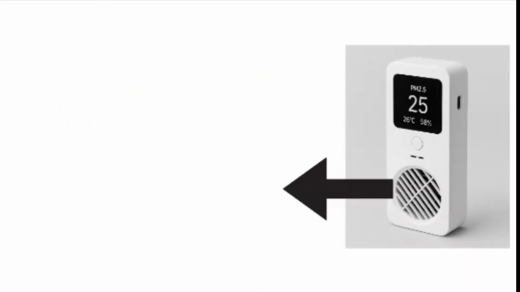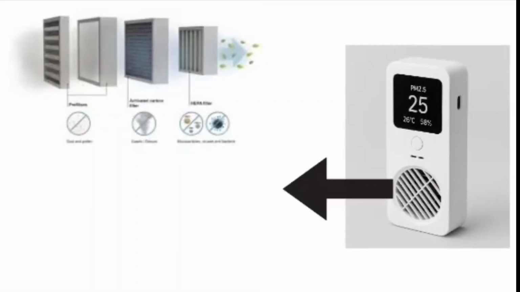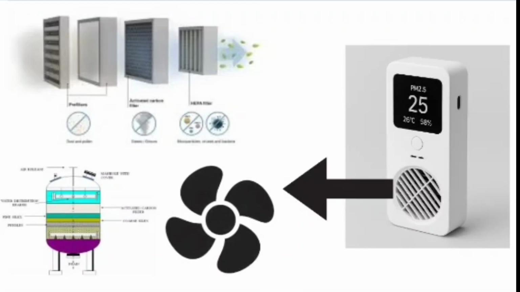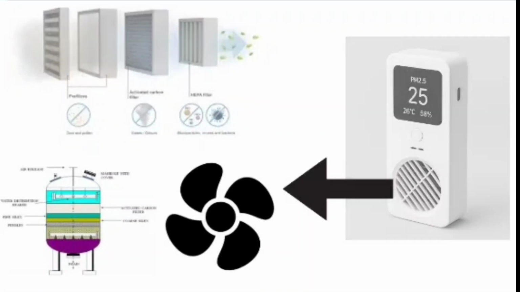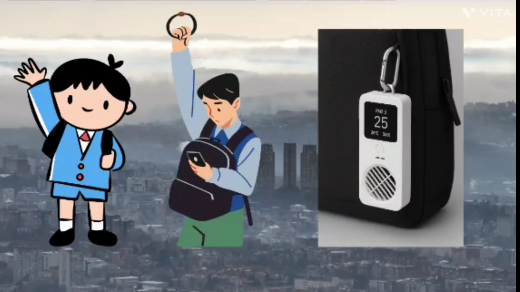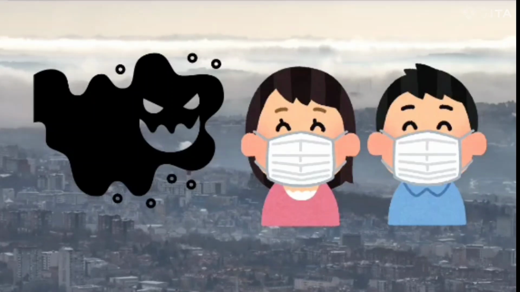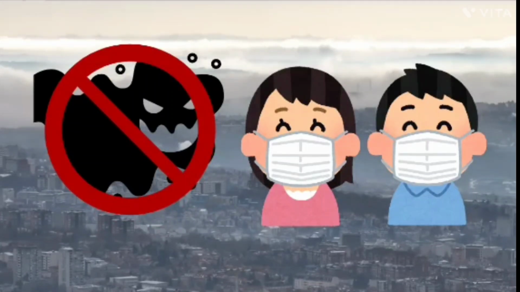There are 3 layers to the purifying part. It uses a HEPA filter, an activated carbon filter, and a small fan to trap dust and gases. It is also very convenient, as users, such as students or commuters, can use it during the haze. They can clip it onto their bags or their desks. As it is portable, you can bring it wherever you go. This makes it extremely easy for people to protect themselves from harmful gases during the haze.